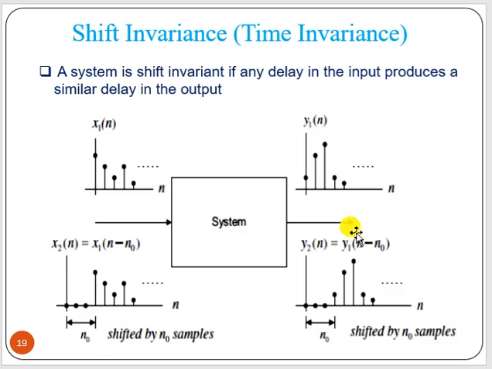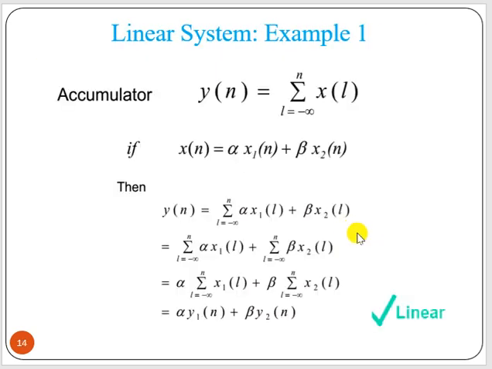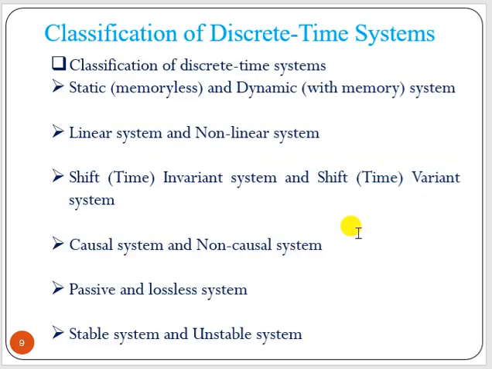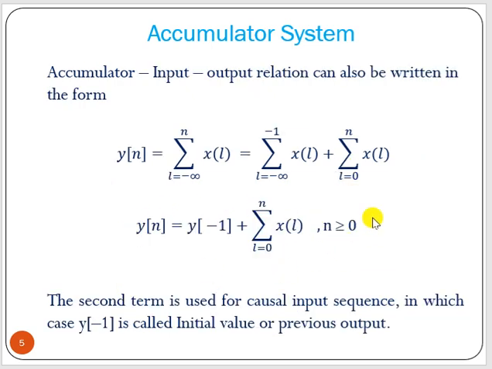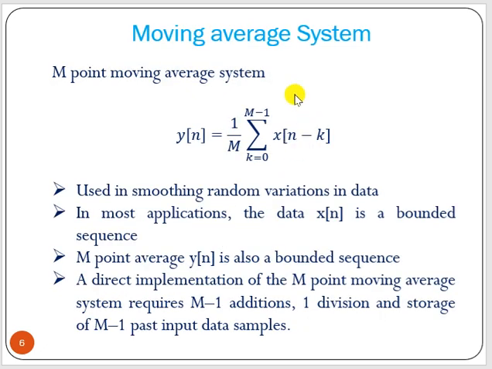Now just look at this point: the accumulator is nothing but a recursive system because we have past output. Here also this is recursive because we have past output. Is this recursive or non-recursive? This is non-recursive because we don't have any past output here. We have past input, and this is a causal system.